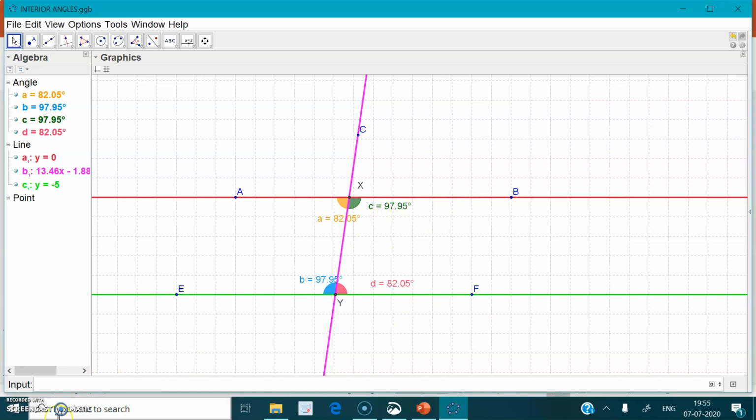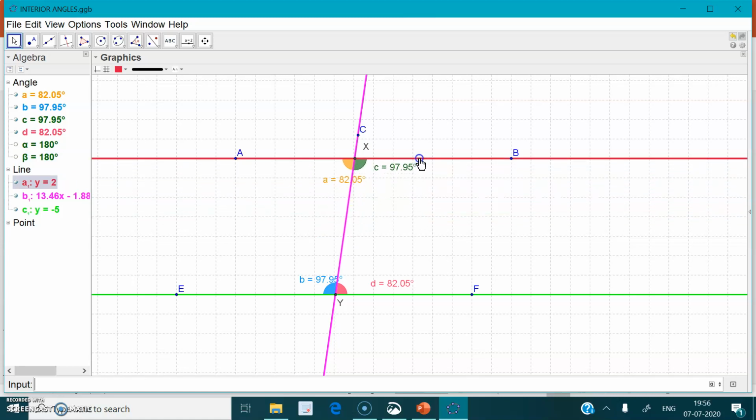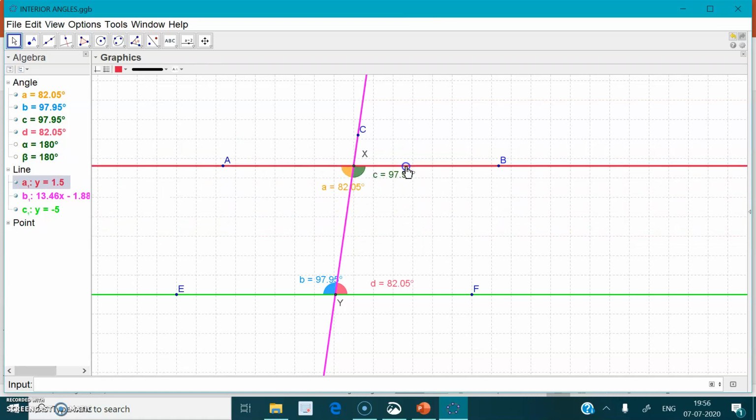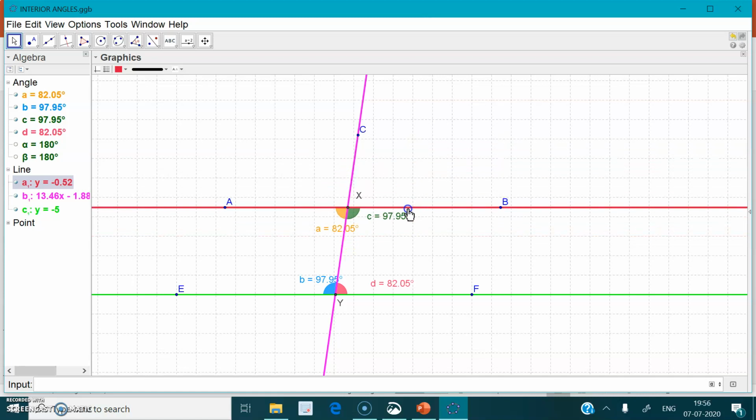So let us check. We will take angle A plus B. You can see here what I am doing, angle A plus B. Let us check how much it comes. See here, you immediately get 180 degrees. Okay, let us check for the other one, C plus D. This is also 180. So if the lines are parallel, then the interior angles are always supplementary. See, when I move the lines up and down, the value doesn't change. It is always 180 degrees.